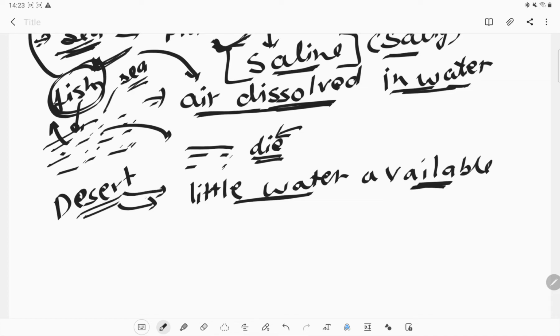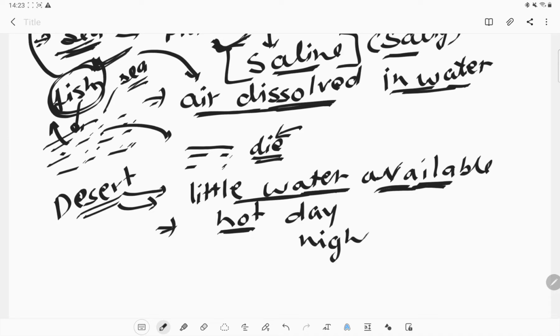But there are animals which can live without water for 2 to 3 days without consuming any water. Why? Because they are habituated to that climate. Okay, in the desert the climate is very hot in the daytime, and in the night time it is very cold. So we need to make our bodies that strong, so they can handle the hotness of the day as well as the coldness of the night.